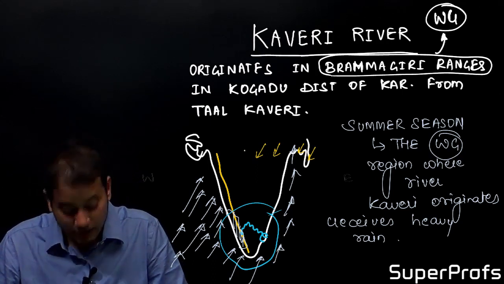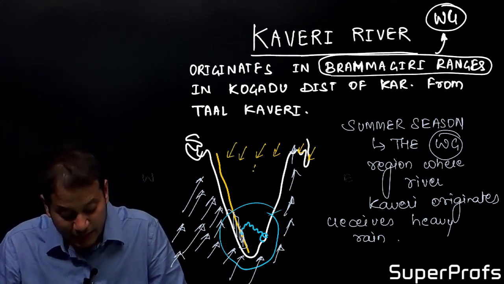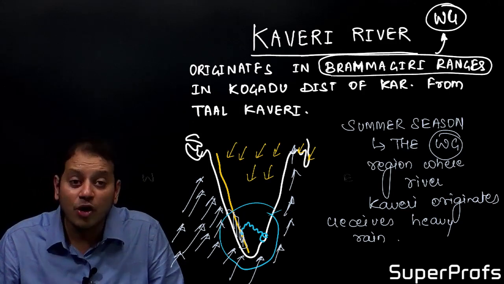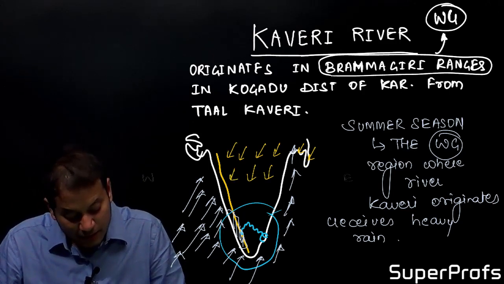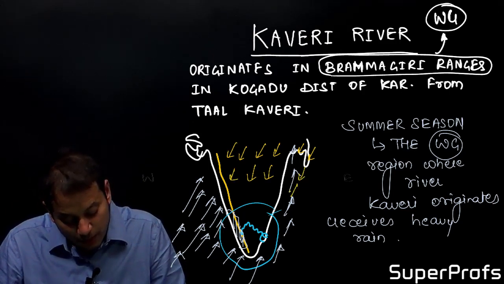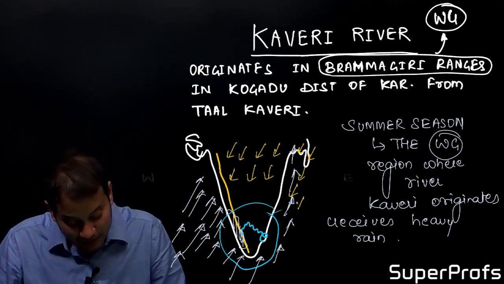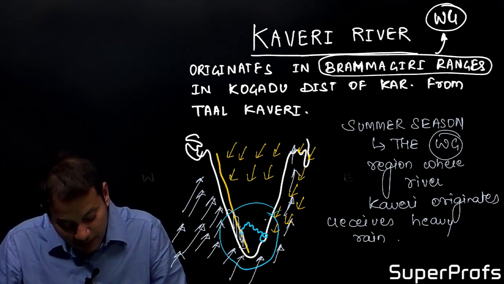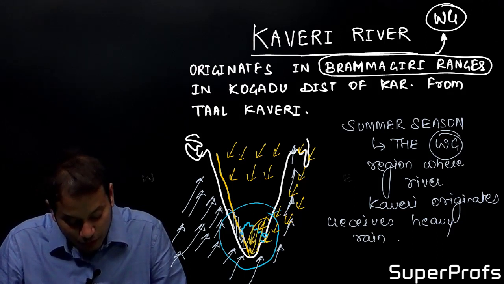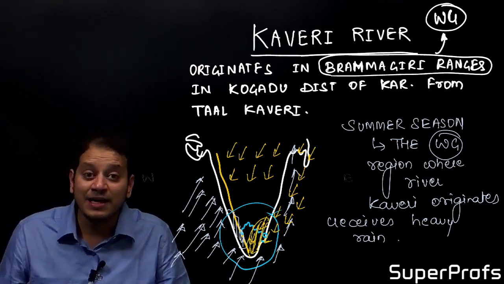Because they originate on the land, as we have done in climatology, these winds are dry all over India, except for the Tamil Nadu region. When they pass through the Bay of Bengal, which is an ocean, they pick up moisture, and after picking up moisture, they give rainfall to the Tamil Nadu coastline or the Coromandel coastline. So this part of India gets rainfall.